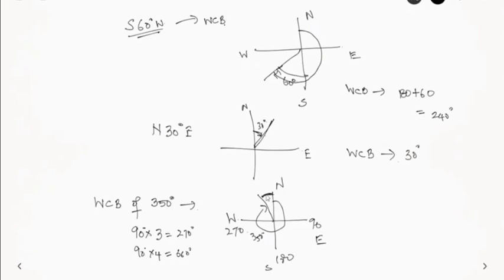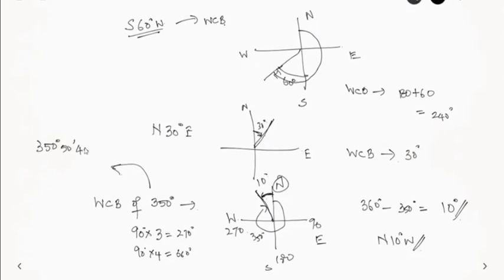In the reduced bearing or quadrant bearing system, the bearing is measured either clockwise or anti-clockwise from north or south, whichever is closer to the line. Obviously south is not closer to the line, north is closer, and we are measuring it anti-clockwise. This angle is nothing but, as the whole circle is 360 degrees, 360 degrees minus 350 degrees, which is 10 degrees. So this is 10 degrees and this is represented as north 10 degrees west. Suppose, let us say, instead of 350 degrees, it is 350 degrees 50 minutes and 45 seconds.